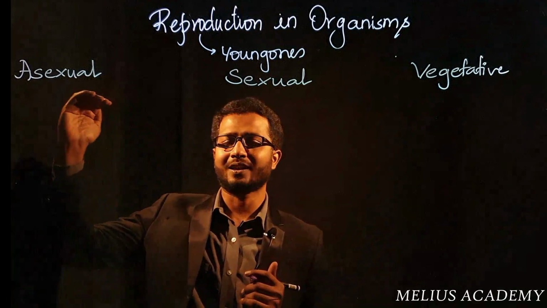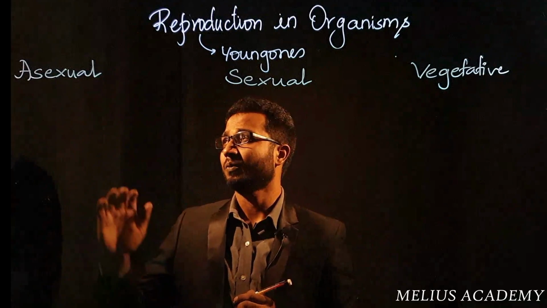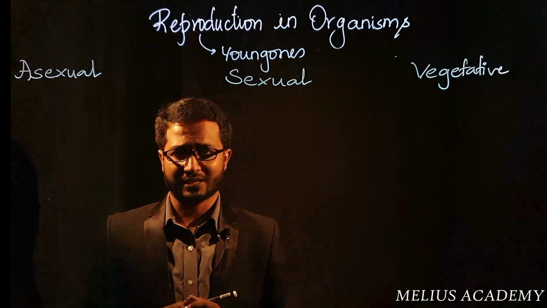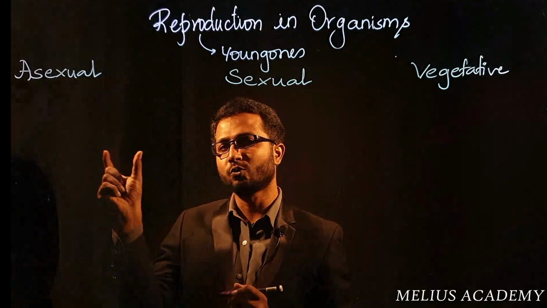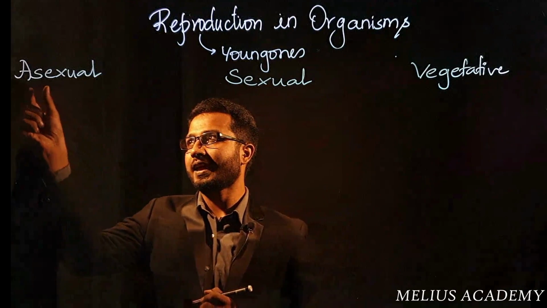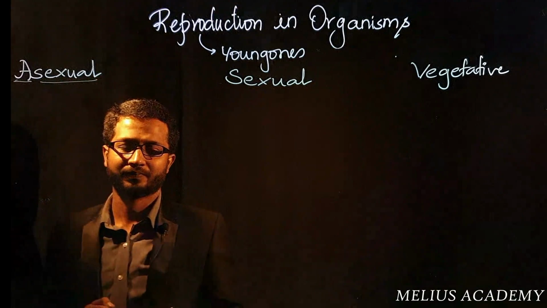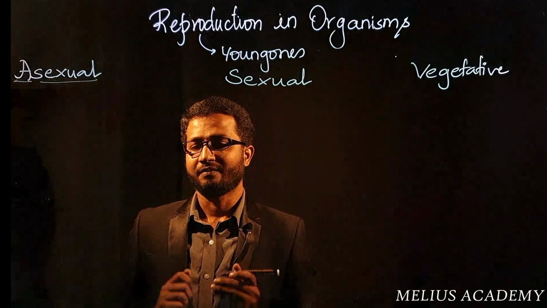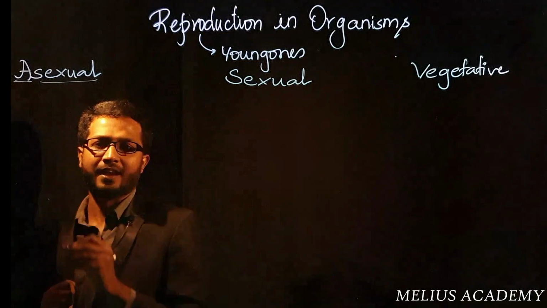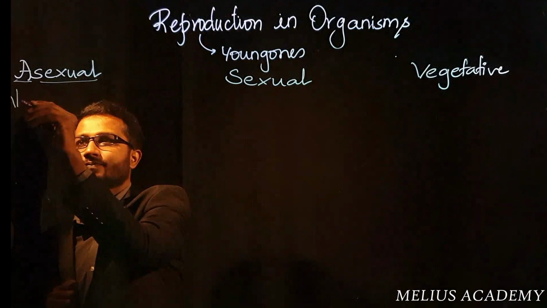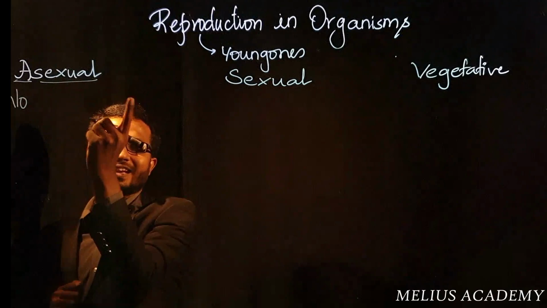But let us try to analyze each type first. What exactly is asexual reproduction? See, there are 2 terms over here. One is a, and then there is a word called sexual. In biology, whenever there is a prefix a, it means no, no of the next term.